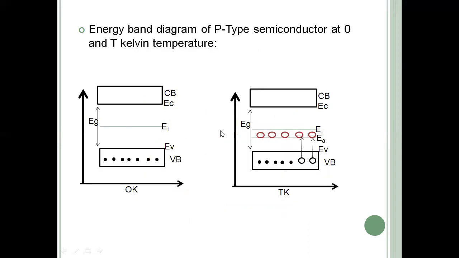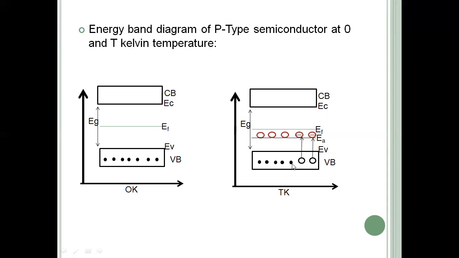Coming to the energy band structure, here we have the fully filled valency band and an empty conduction band. When it is doped with accepting atoms, the acceptor level is just above the valency band. Now, if you increase the temperature from 0 degree Kelvin to T degree Kelvin, what happens? The electrons from the valency band slowly excite from the valency band to the acceptor level, making those acceptor atoms negatively ionized.